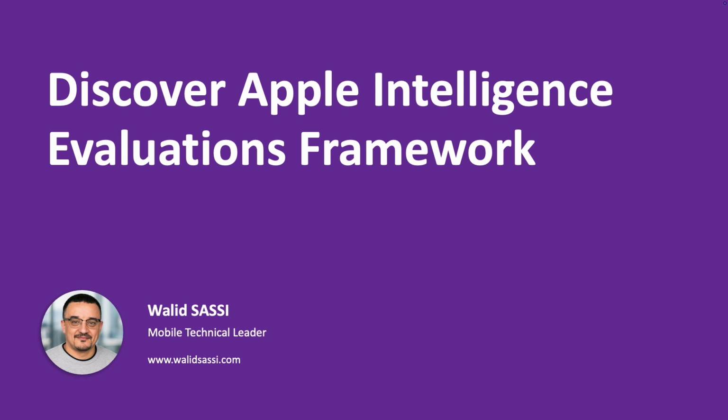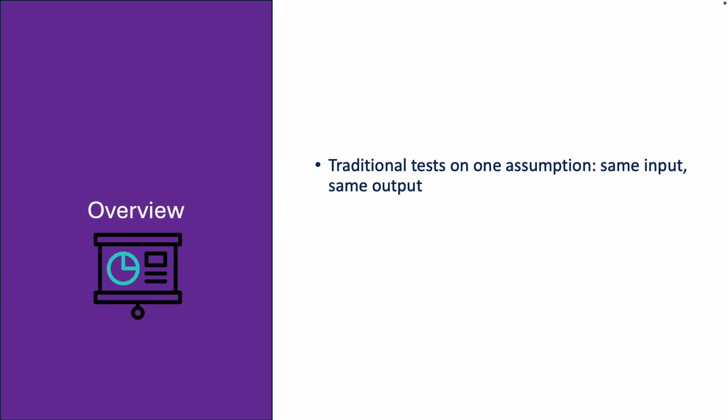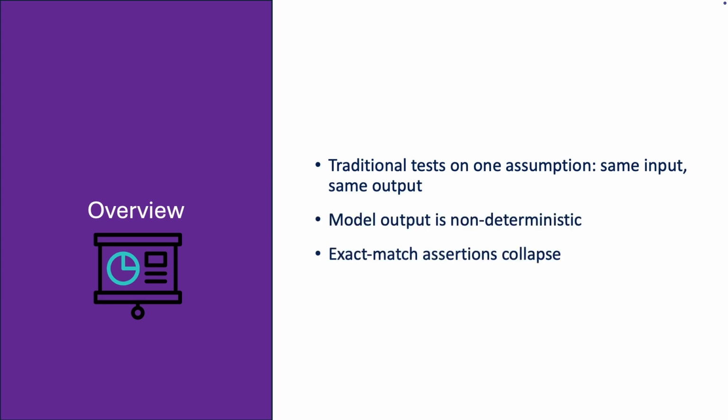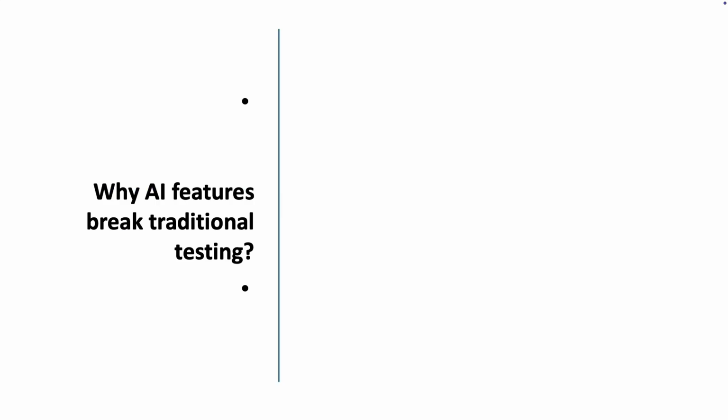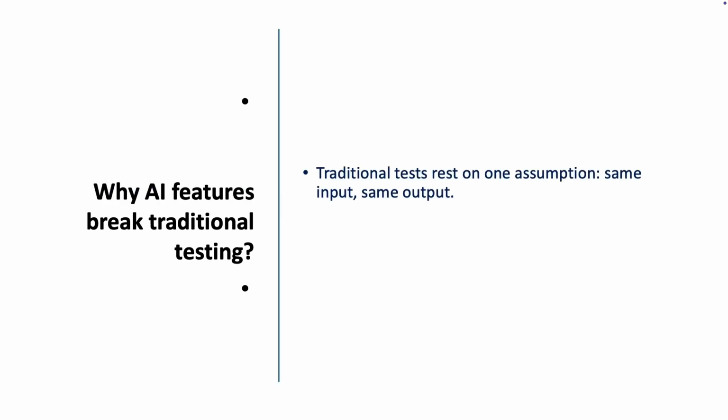Before we get to the framework, let's understand why we need it. Three ideas, and each one leads to the next. There is an assumption behind every test we write. Language models break that assumption, and when it breaks, our tests break with it. Let's go through them one by one. Let's start with the assumption. It's so obvious that we never think about it.